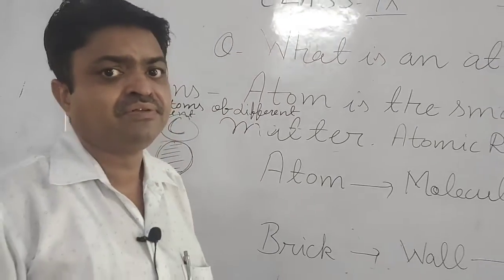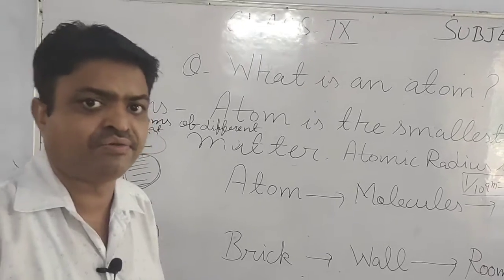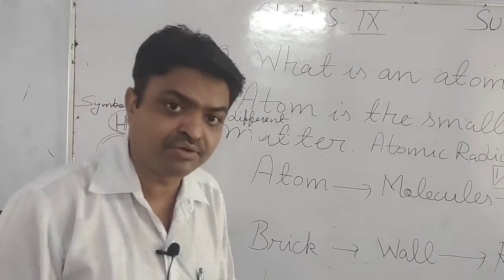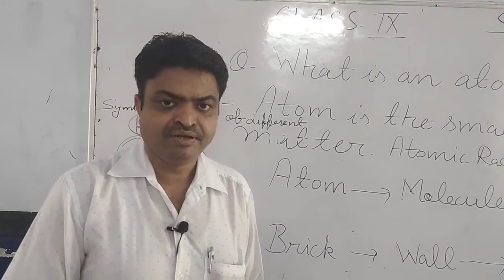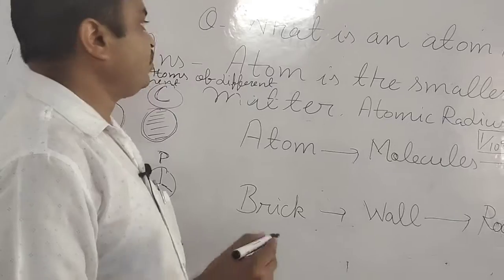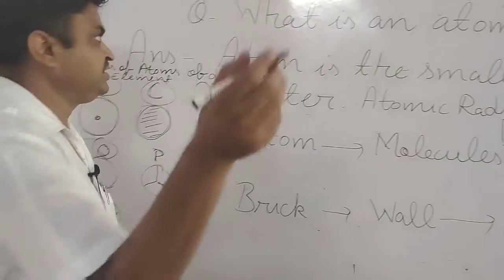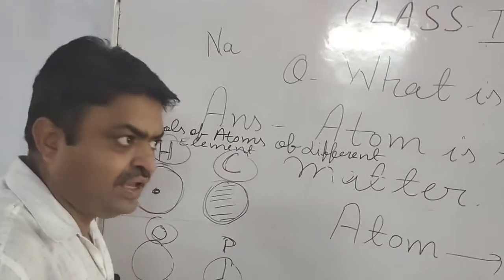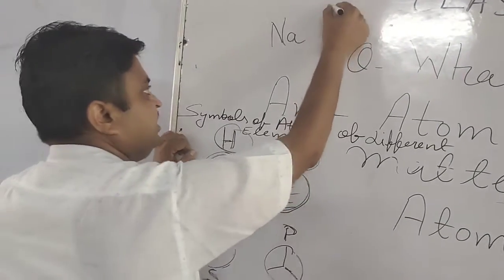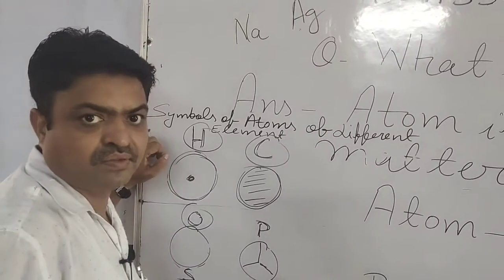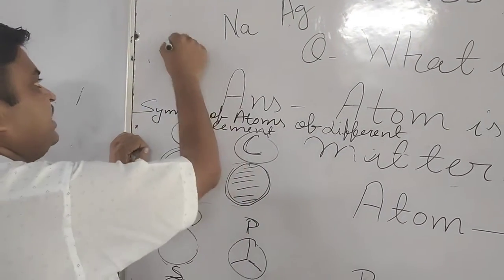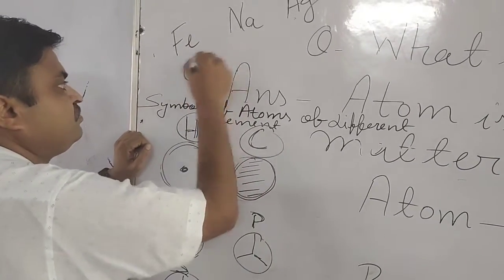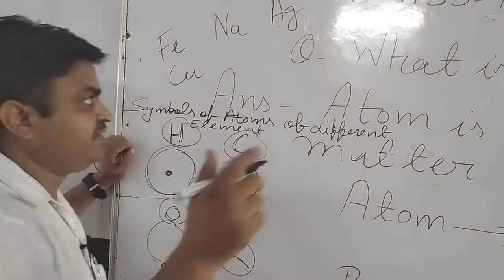In other cases, two letters are taken to give the symbol. For example, the symbol of sodium is Na, silver is Ag, iron is Fe, copper is Cu, and lead is Pb.